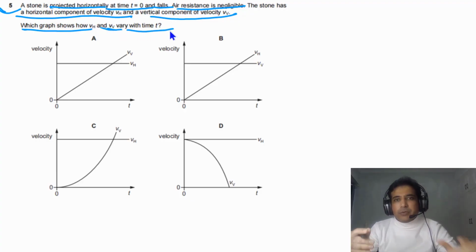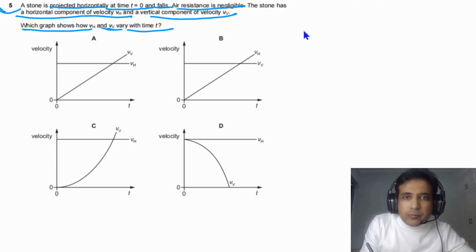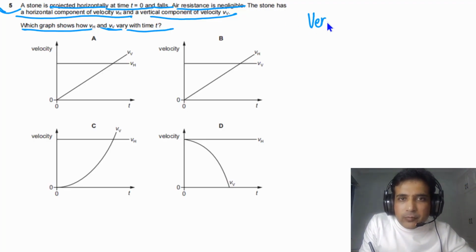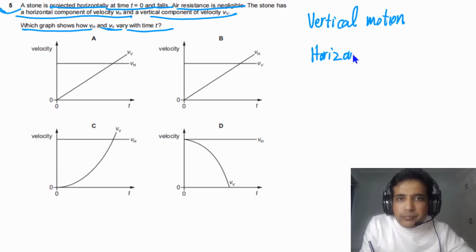So for this one, we need to understand horizontal motion and we need to understand vertical motion. So we can simply write down, first of all, for vertical motion. So we will be writing for vertical motion here, and then we will be talking about horizontal motion.